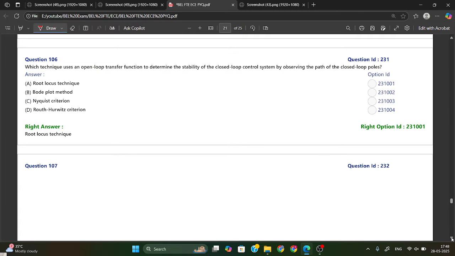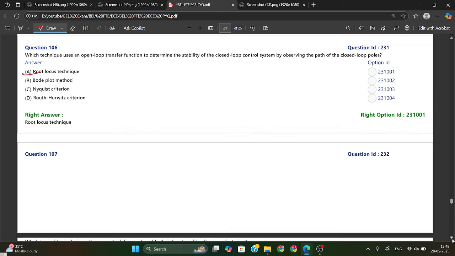Which technique uses the open loop transfer function to determine the stability of the closed loop control system by observing the path of the closed loop poles? One method we have is the root locus technique. The root locus technique is used with the open loop transfer function to determine the stability of a closed loop control system by observing the path of the closed loop poles. Okay.